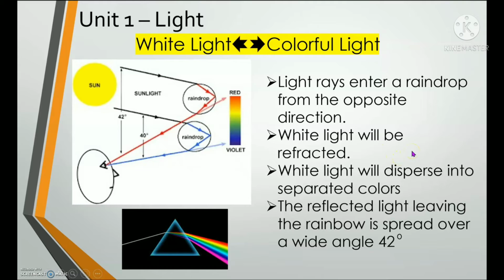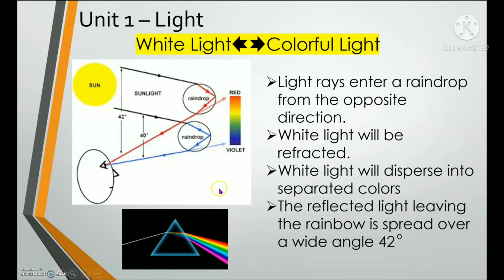Repeat after me. White light will disperse into separated colors. Very good. So we all know that when white light enters a medium or a transparent material, the white light will now disperse into several colors, which is what we call the spectrum.